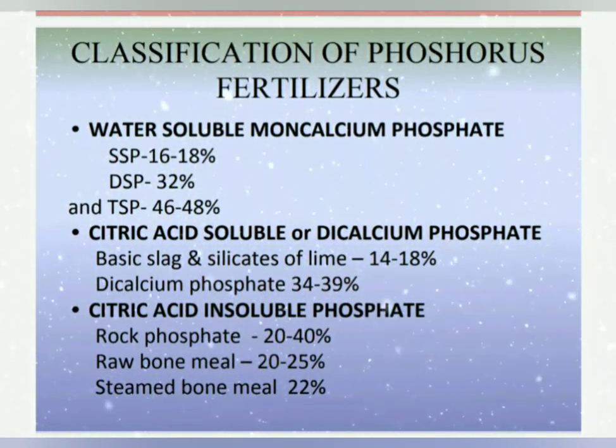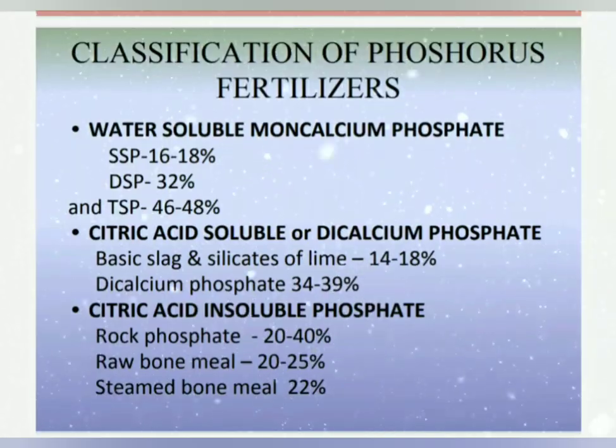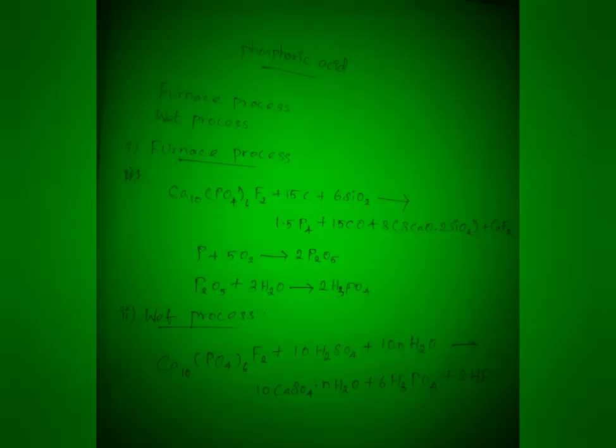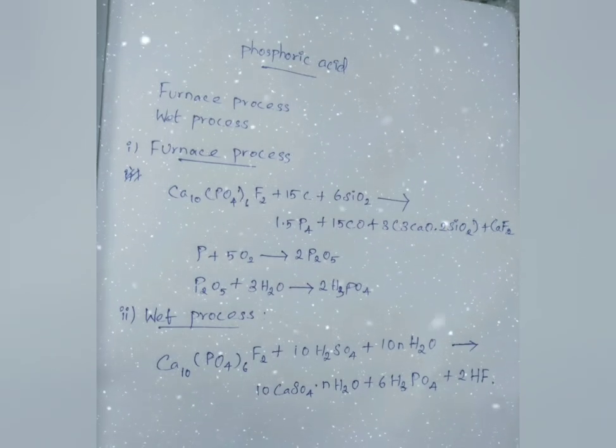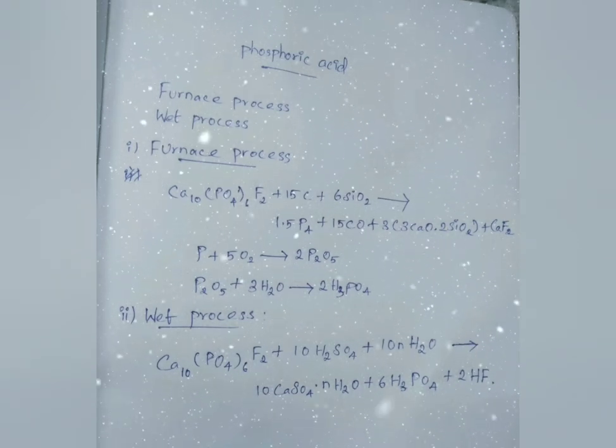Please note here the nutrient content in fertilizer is very important. 90% of phosphorus is produced in the form of phosphoric acid fertilizer. So two types of process are used for production of phosphoric acid.